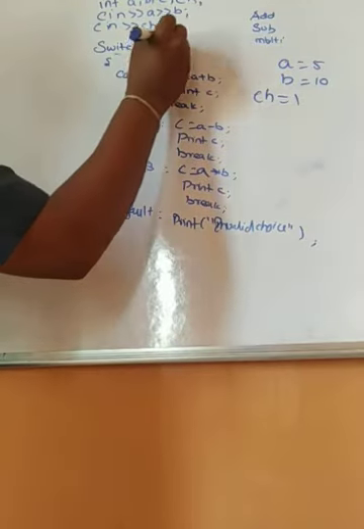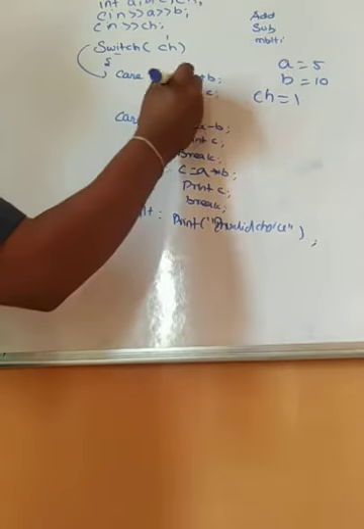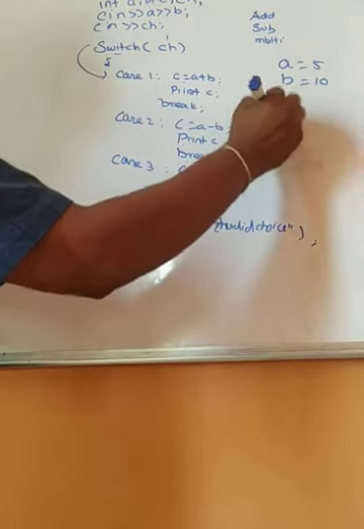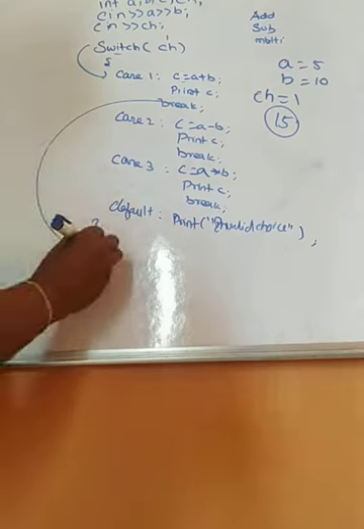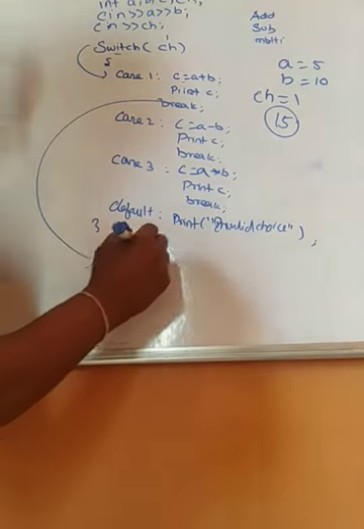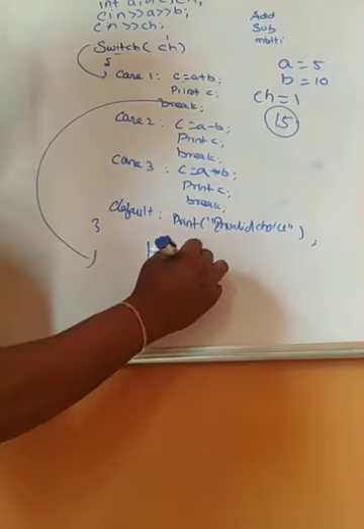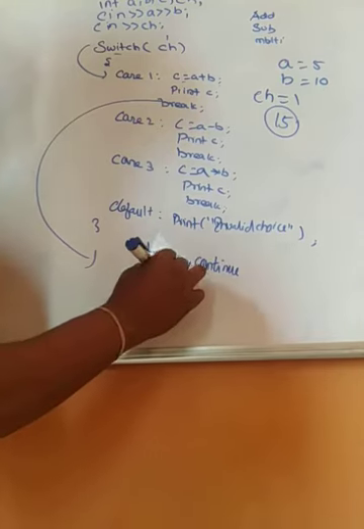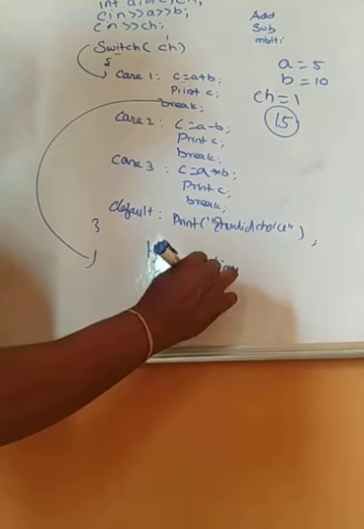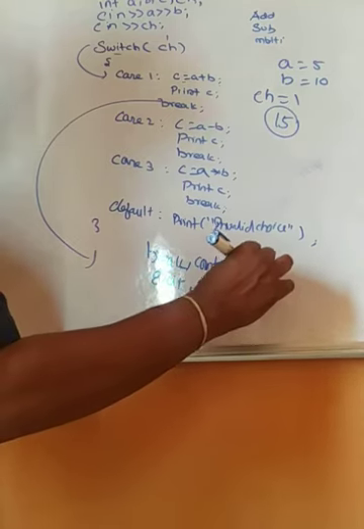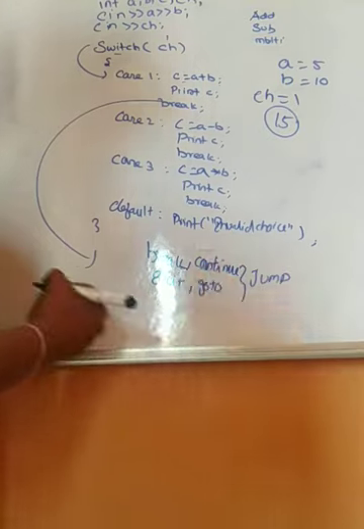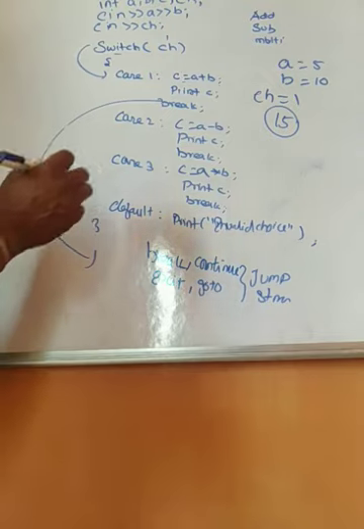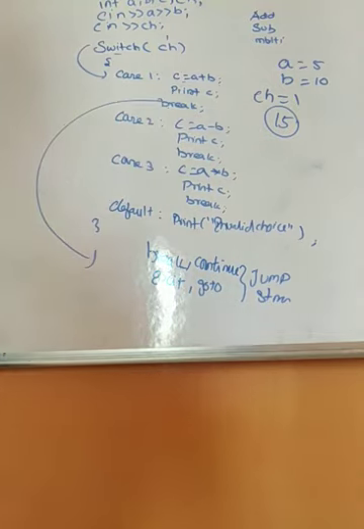So what happened? Here switch 1 will be coming and directly goes to the case, and I will be adding 2 values, printing, and break. So when I am adding 2 values, the final answer will be 15. When break comes, it comes outside the program. So break, continue, and exit are all jump statements. Jump statements are nothing but jumping from one place to another. It skips some lines. See here, from here it's coming outside the program.